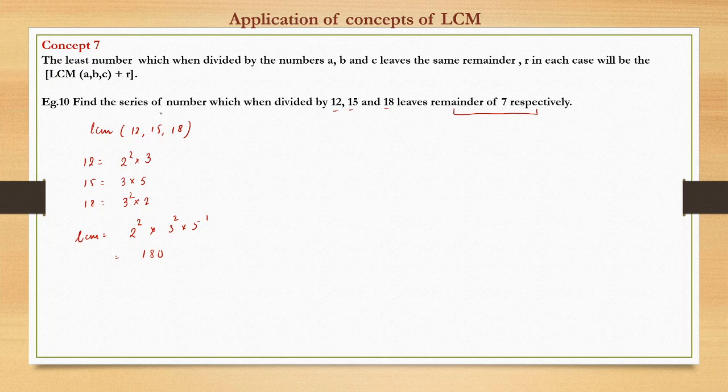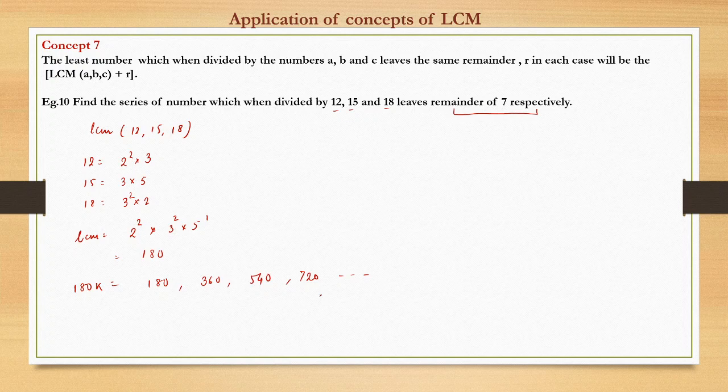So had the question been to find the series, we can write the general number will be 180k. That is, the series would be 180, then 360, then 540, where k takes different natural numbers 1, 2, 3 and so on, then 720 and so on. This is the series, right? Had the question been the smallest number which is divisible by all these three, 12, 15, 18, this would have been the answer.